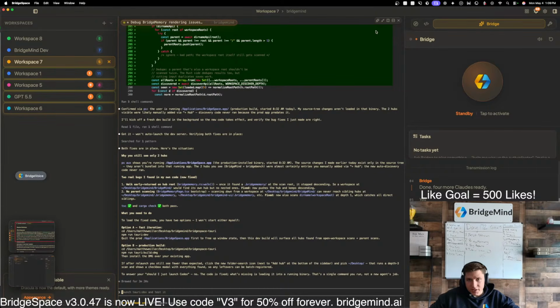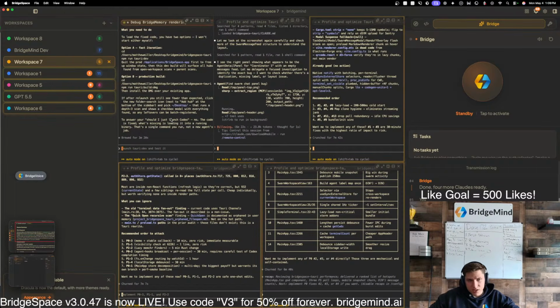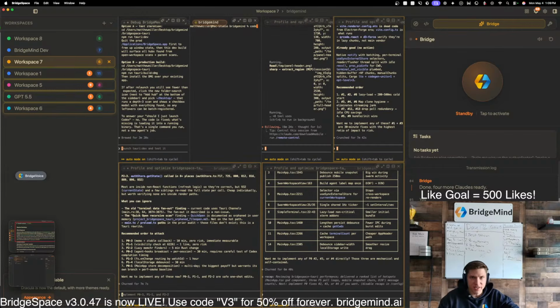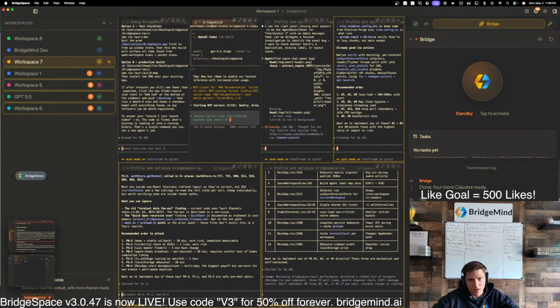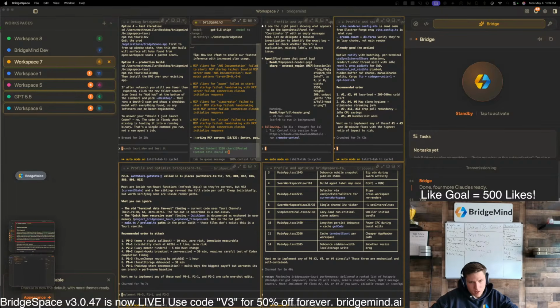Okay, so I did just copy this. So what I'm gonna do now is I am going to now take this. I'm gonna launch a Codex instance, and then I'm going to just paste that handoff in. That pasting bug is so annoying. Hold on. Okay.